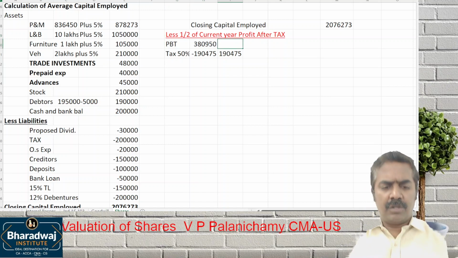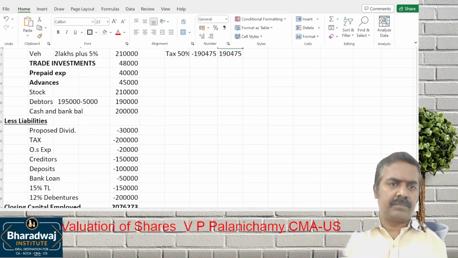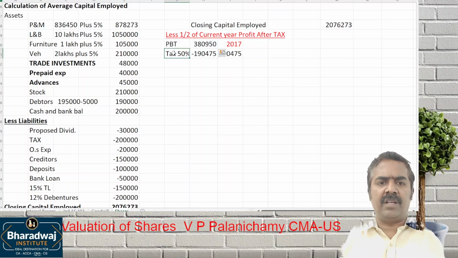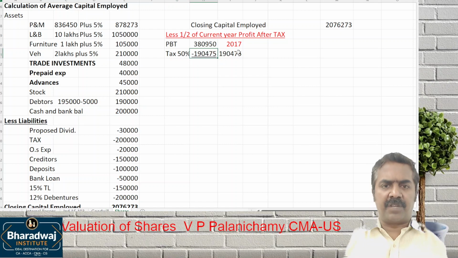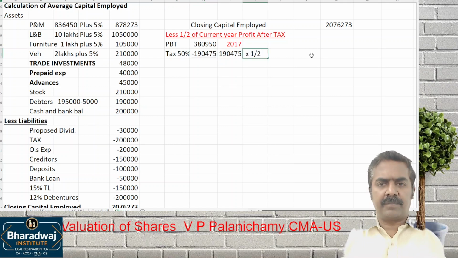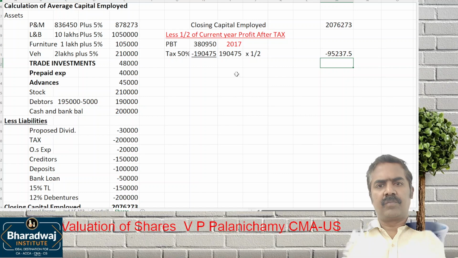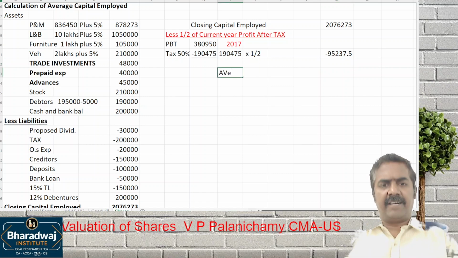This is 2017's profit, the profit earned in 2017. That is 3,80,950 minus tax, and you will get profit after tax. This into 1 by 2 will give us average capital employed.